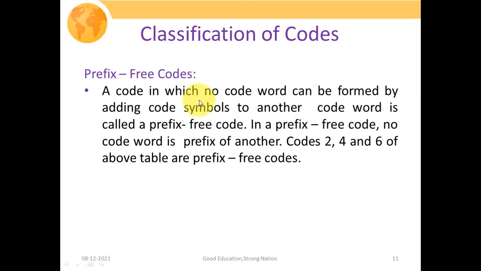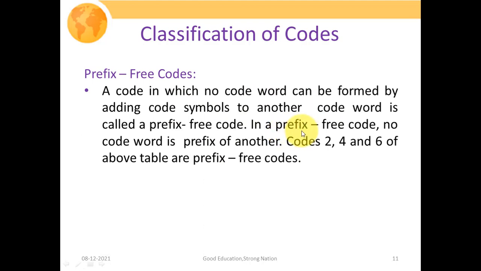As the name suggests, a code in which no code word can be formed by adding code symbols to another code word is called a prefix free code. I mean, in our last lecture we also discussed the scope of parsing. What do I mean by that? In order to distinguish different code words, we use a prefix. The important point about that prefix is that it should not be the same as another code. If that is so, then we are not in a position to distinguish different code words. So the prefix should not be like that.